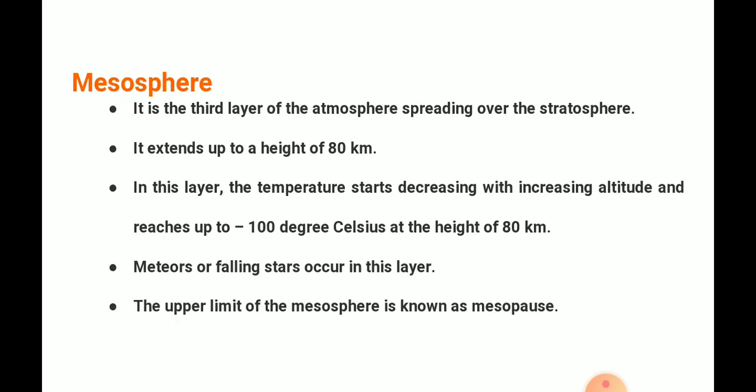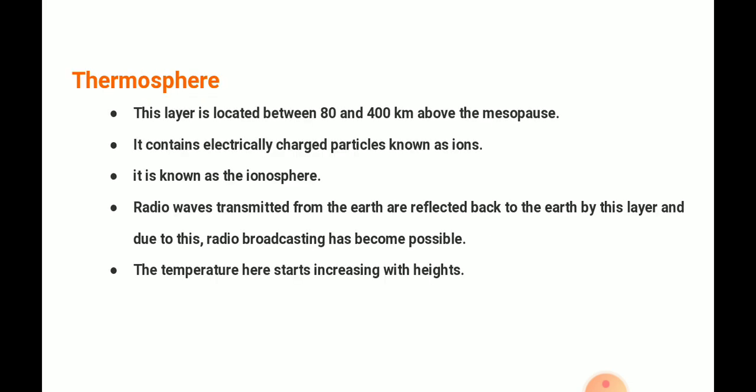The layer above the stratosphere is the mesosphere, the third layer of the atmosphere, which spreads over the stratosphere. It extends up to a height of 80 kilometers. In this layer, the temperature starts decreasing with increasing height and reaches down to minus 100 degrees Celsius at the height of 80 kilometers. Falling stars occur in this layer. The upper limit of the mesosphere is known as the mesopause.